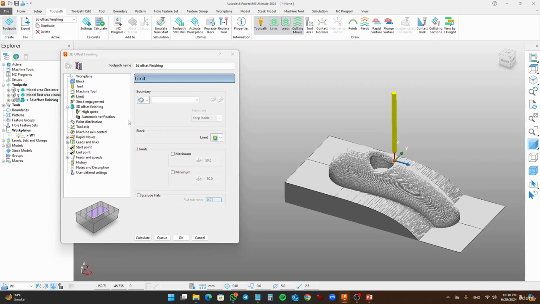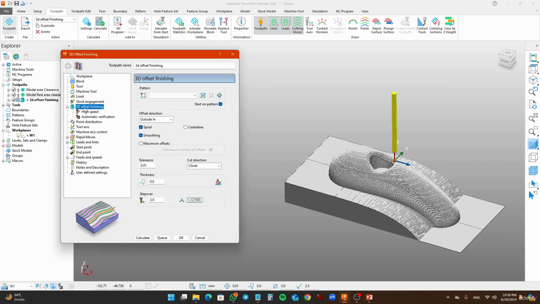If not, then you have to go to the 3D offset setting and create a pattern, so as you named it, the 3D offset finishing. Offset means the pattern you have selected creates the offset of that pattern and cuts down all that material and creates a finishing toolpath on the surface. So I'm going to create a pattern.